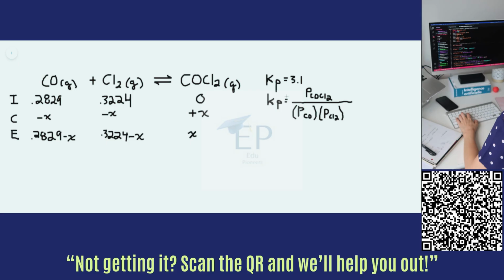We can plug these into this equation for the equilibrium constant. That's the partial pressure of the product, COCl2, divided by the partial pressure of CO multiplied by the partial pressure of Cl2.